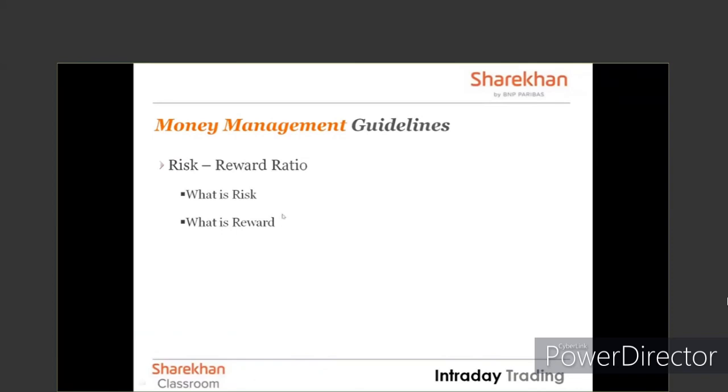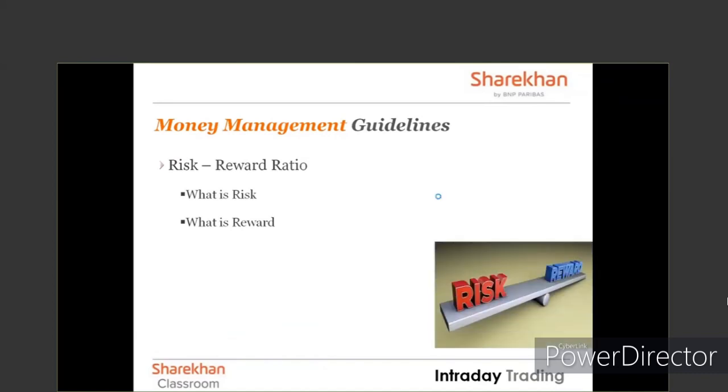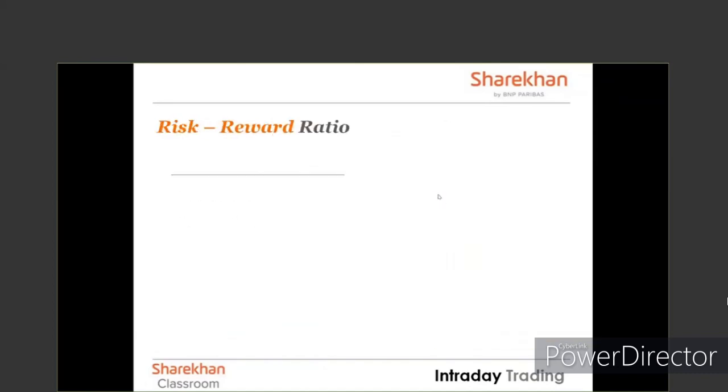So, always firstly have a proper risk reward ratio. What is risk? The difference between entry and stop loss is your risk. The difference between target and entry is your reward. So let's take an example. Let's say you have taken a total of 100 trades during a particular period in which hit ratio is 50%. Hit ratio is what? Number of profitable trades out of 100. Friends, if you've done proper technical analysis, you'll definitely have a better hit ratio. This is just taking the worst case scenario.